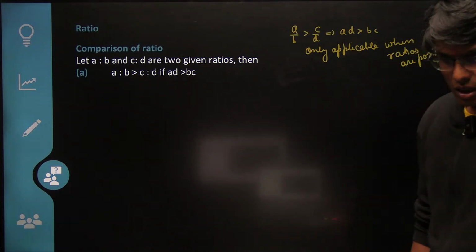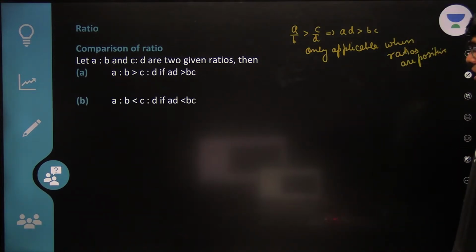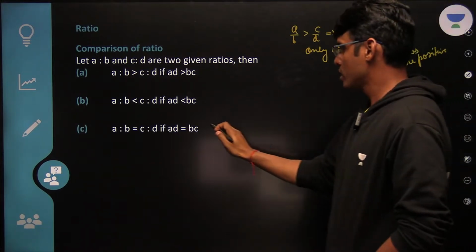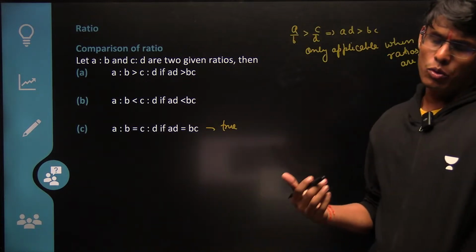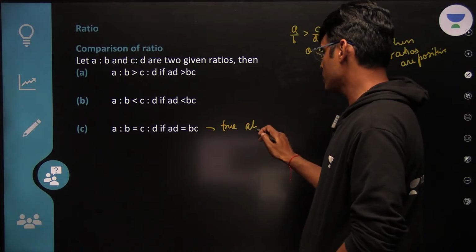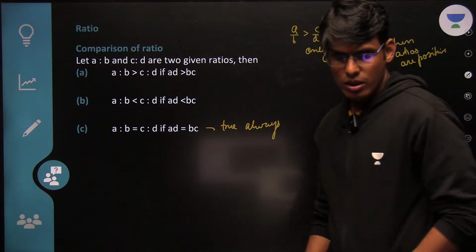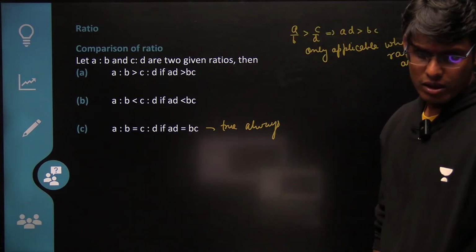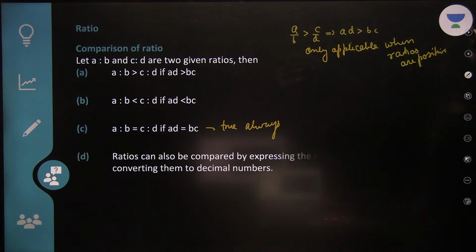Got it. Let's move on then. The second point is obviously the same. But this is true always, because in all such circumstances you can just consider this as fractions: A upon B equals C upon D. This is true always. Ratios can also be compared by expressing the ratio as a fraction.